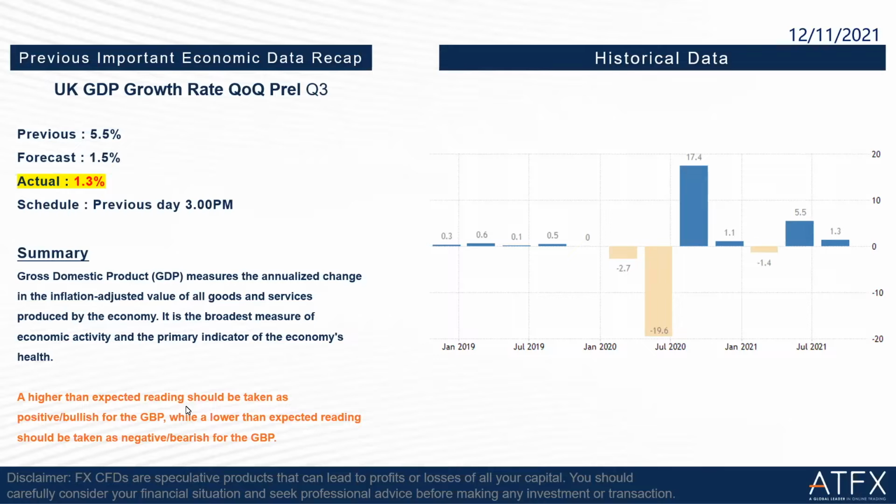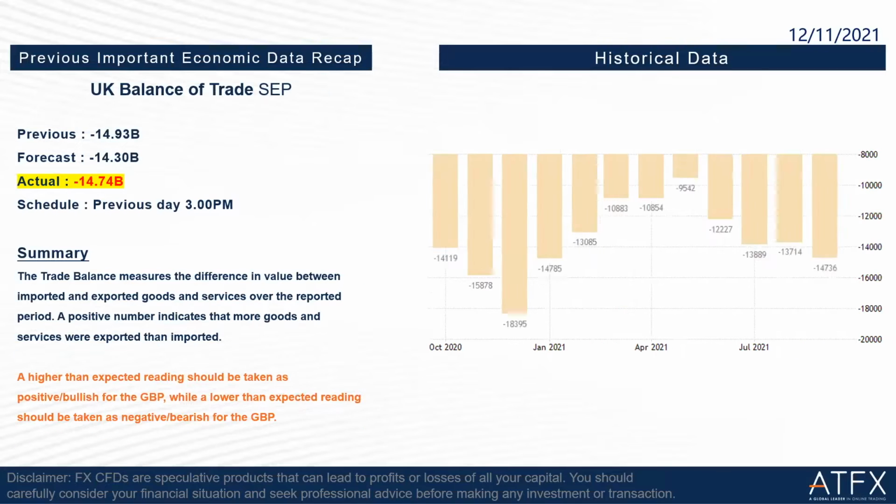And then we go to the next previous important economic data, which is the UK balance of trade for September. Previous is negative 14.93 billion and forecast is negative 14.30 billion. But the actual is negative 7.74 billion, which is lower than the forecast again. So this is not good news again for the pound.